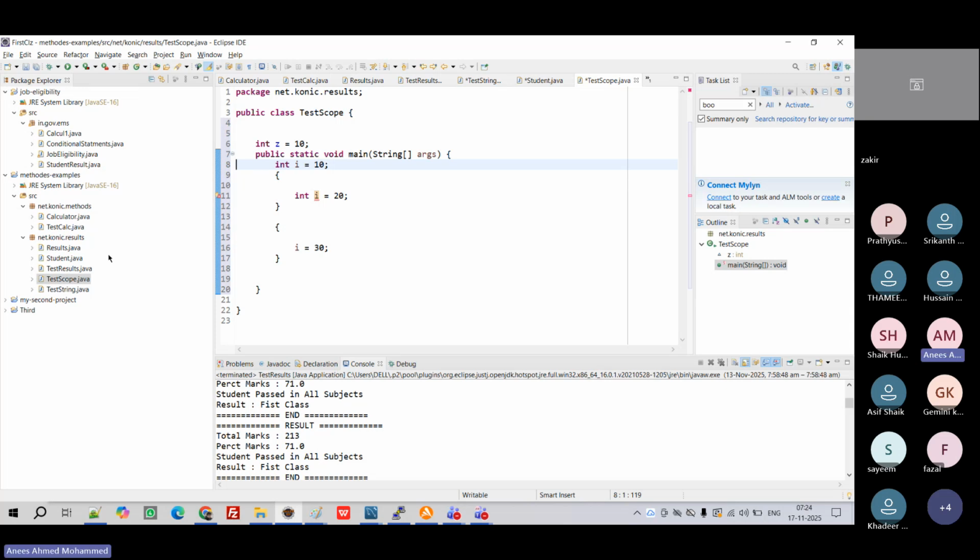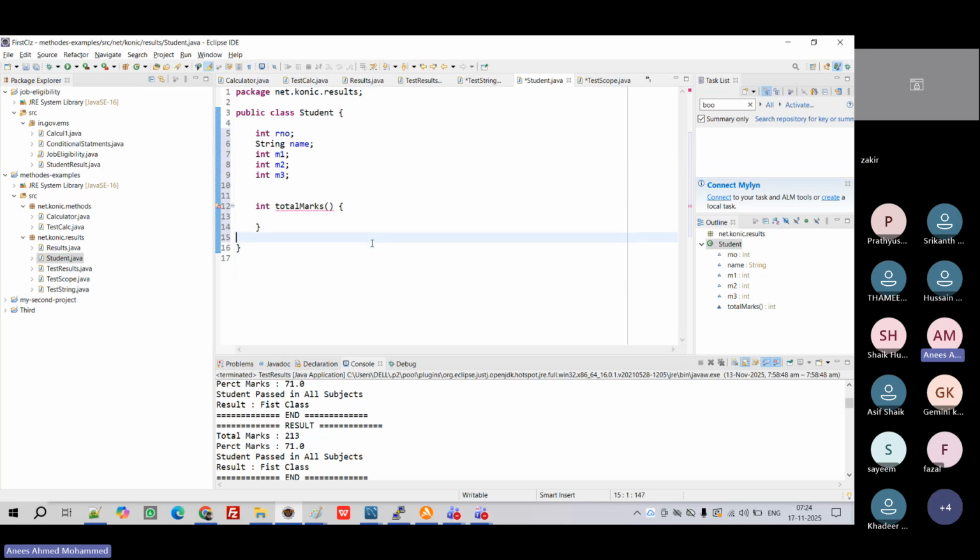All right. So now let's come back to here. Now when I'm saying int m1, m2, m3, I can directly write a return. I don't need to pass it here. Why? Because I already have global level. All the methods inside can use it.